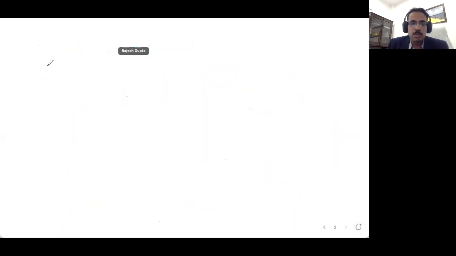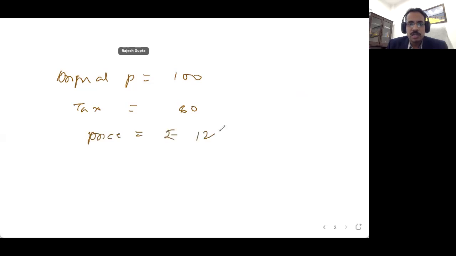Let me reiterate the problem. Suppose the original price was rupees 100. Now the tax levied is equal to 60 rupees, and because of that tax, the price of the good has become, say, rupees 120. So what does that mean?